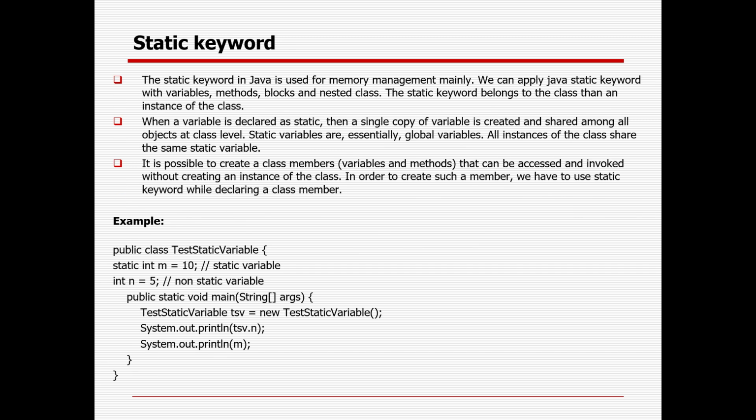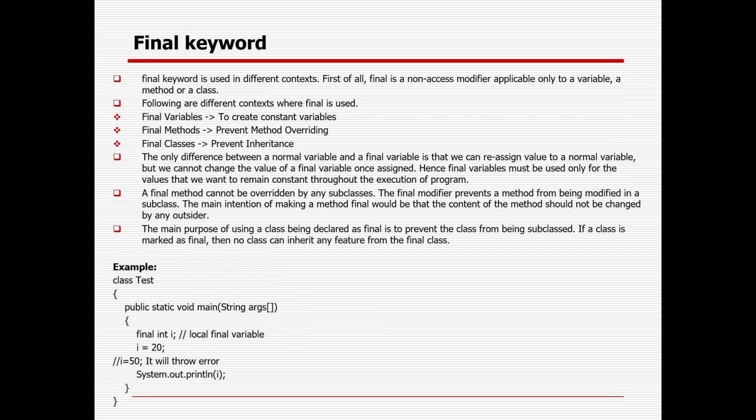The static keyword I already told, as and when you are defining some variable or method as static, you need not create the object or instance, automatically all the relevant parts will be treated as a global thing, so automatically it can be shared across everything within the particular class. Okay, and the final keyword is primarily used for three different conditions. One is to prevent the variable value change, you can use it at the variable level. In case you do not want to perform inheritance, you can use the final keyword at the class level. In case you want to prevent method overriding as well, you can use it at the method level as well.